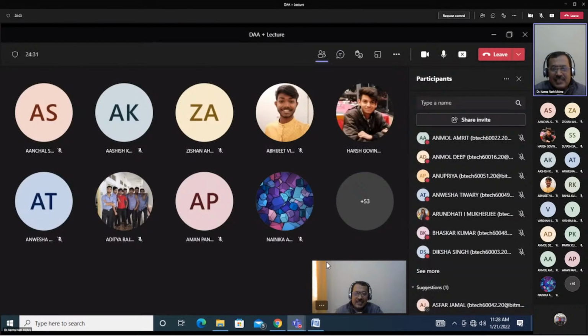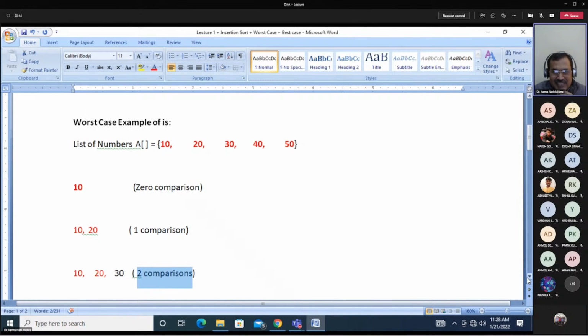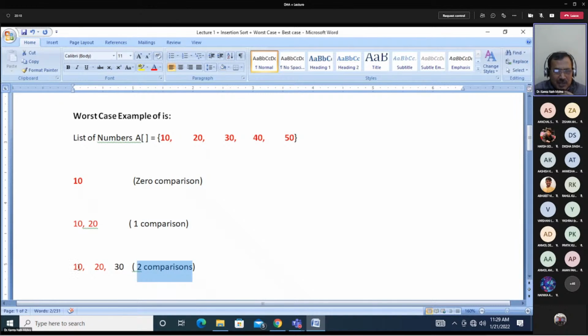Next number to be taken is 40. Diksha Singh, which number will you take? 40. So 40 will have how many comparisons? 3 comparisons. Very good. So 40 will be compared with 10, 40 is more than 10. Then 40 is compared with 20, 40 is more than 20.